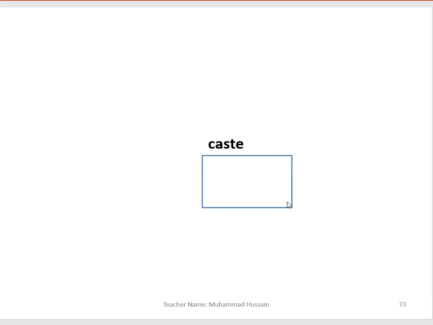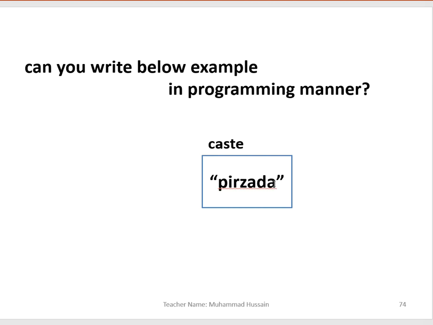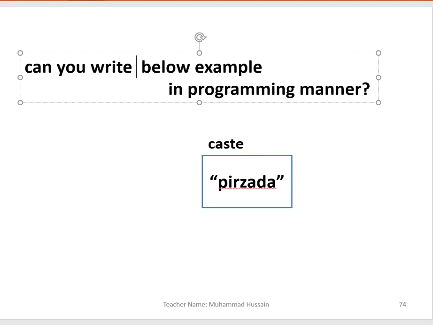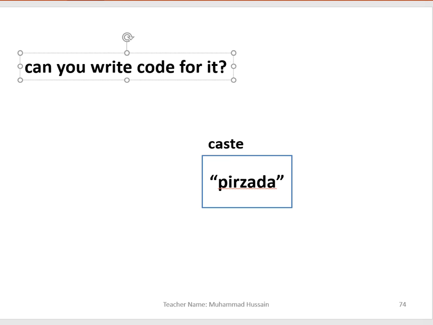If I say that this is a memory block with the name cast, and I give a value to it, pizza, then can you write the code for the below example in a programming manner? Can you write code for it?